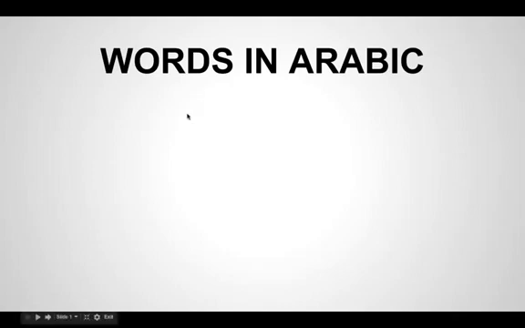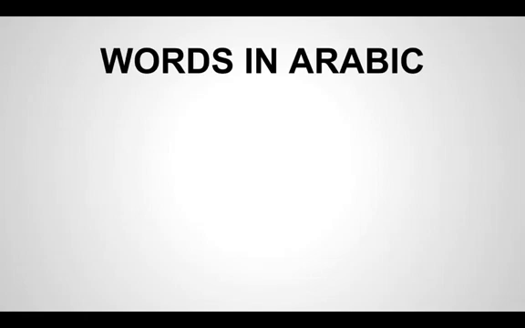So in our previous videos so far we have learned about different letters in Arabic, different sounds in Arabic. Inshallah today we will be learning the words in Arabic. The letters come together to form words. Words come together to form a sentence. Sentences come together to form a paragraph, and so on and so forth. We get books and volumes. So what are the words in Arabic?